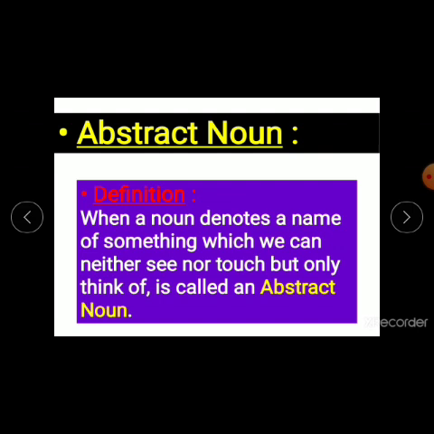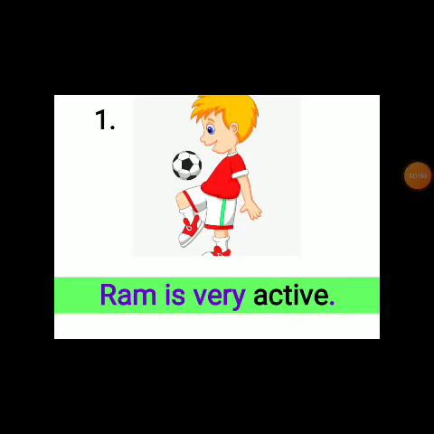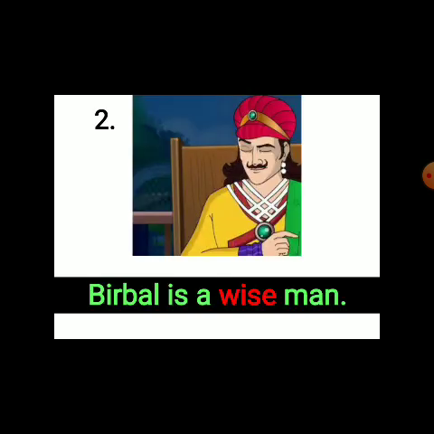It tells you the qualities. You cannot touch them. You cannot see them. But when you are talking of something, you have to think of it. Okay, so it is telling you the qualities of people or qualities of things. Here, Ram is very active. Active is an abstract noun. It is telling you how Ram is, telling you the quality of Ram. The second one, Birbal is a wise man. So wise is an abstract noun. It is telling you the quality of Birbal.